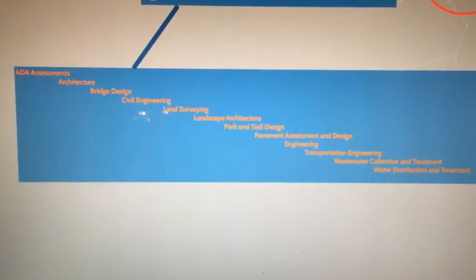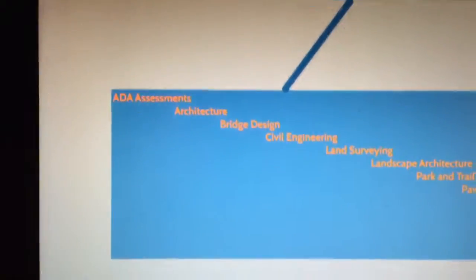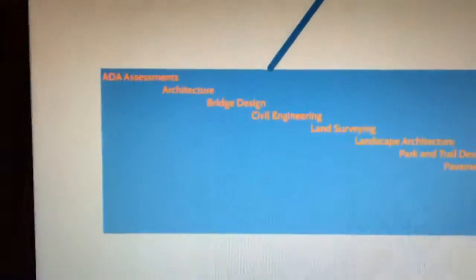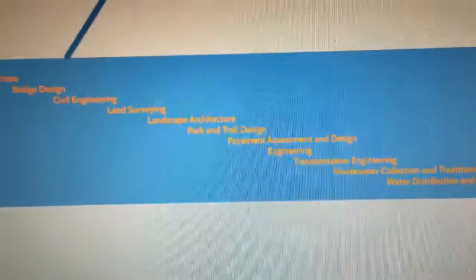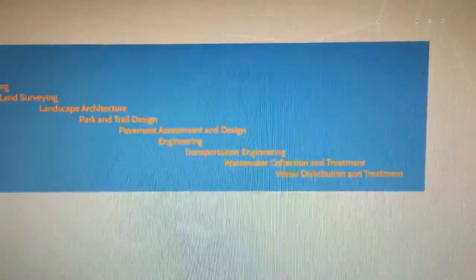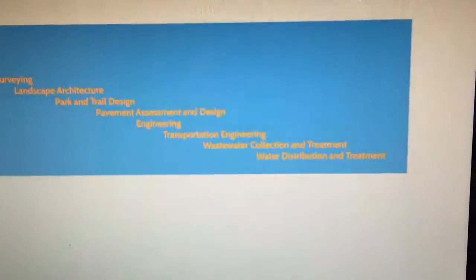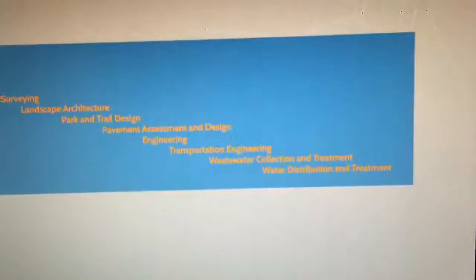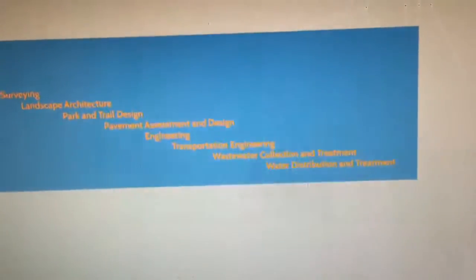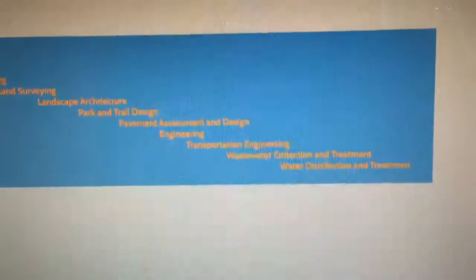Where next? Some additional places that we might use GIS data and programs would be ADA assessments, architecture, bridge design, civil engineering, land surveying, landscape architecture, park and trail design, pavement assessment and design, engineering, transportation engineering, wastewater collection and treatment, water distribution and treatment.